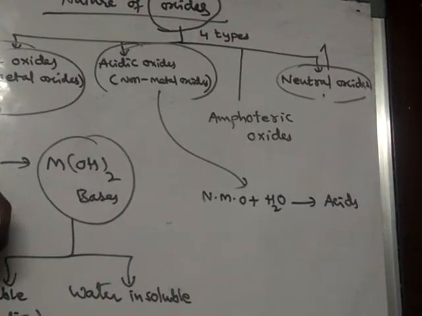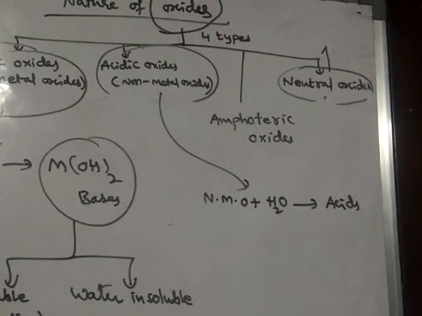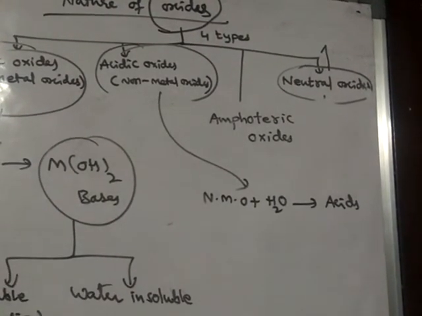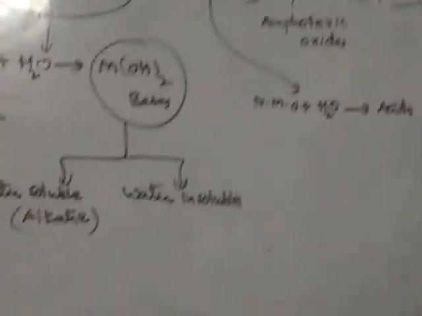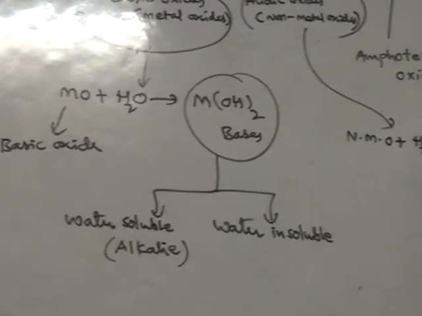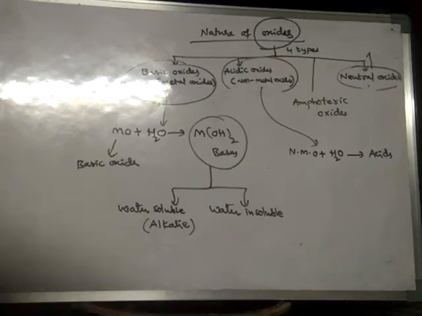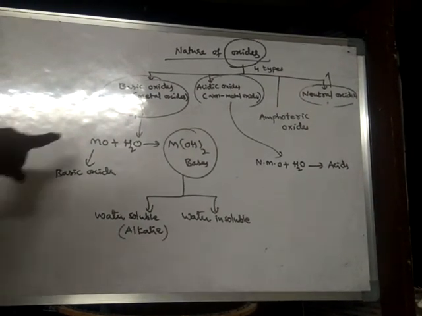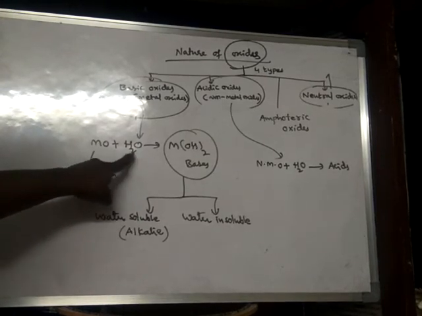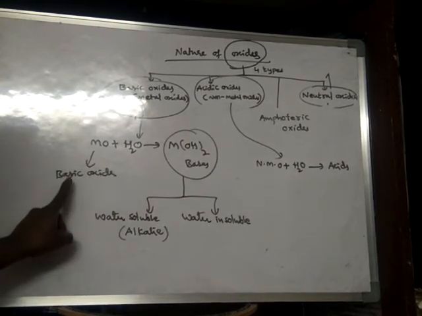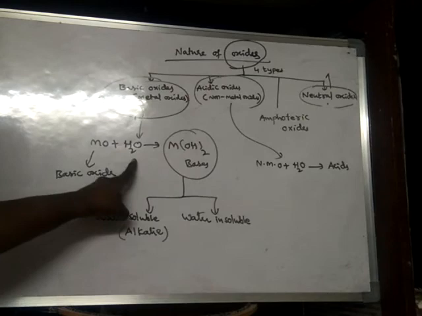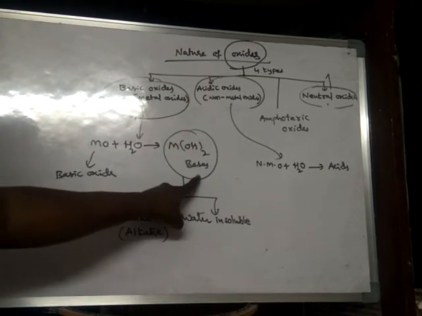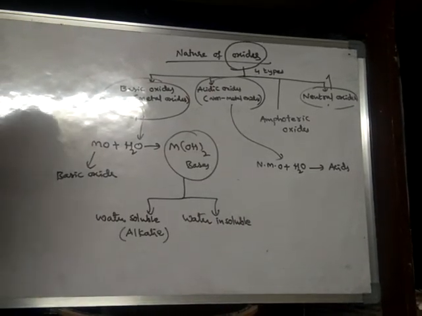So metal oxides, which are said to be basic oxides, when dissolved in water form metal hydroxides.